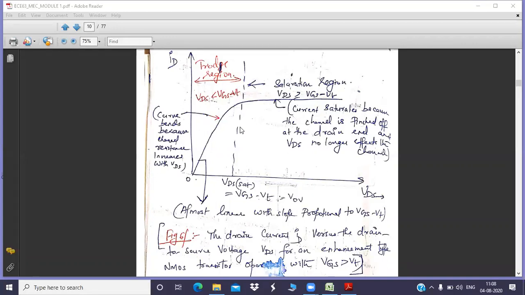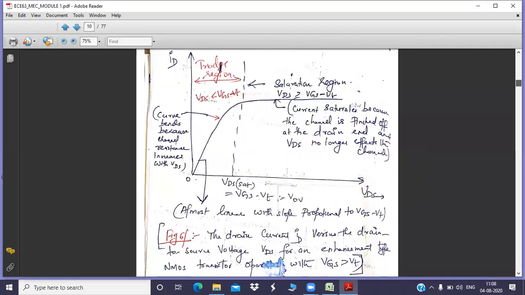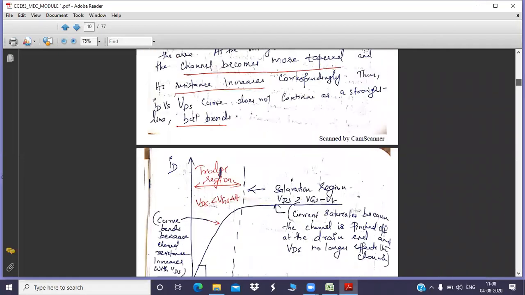Means you have attained the saturated current. Okay, so that's what is known as the saturation region. So these are the two regions of operation for the MOSFET when you are trying to increase this VDS to a larger value. So that was the difference between case 3 and case 4. So these are the 4 distinguished cases. Any doubts regarding this operation of MOSFET?